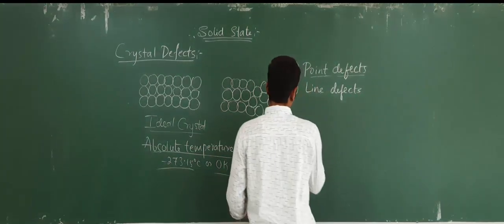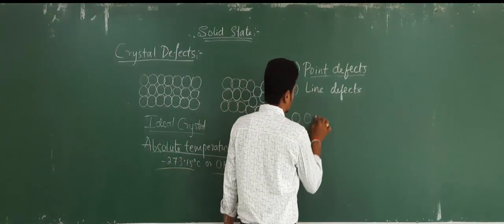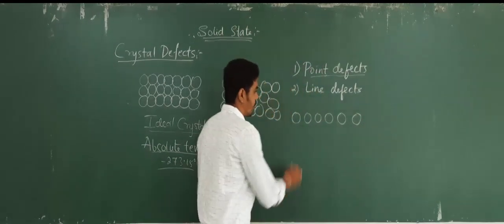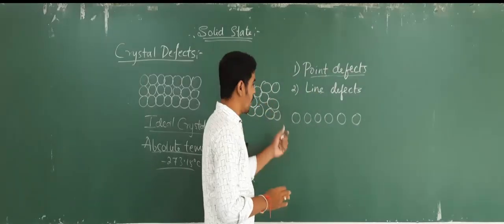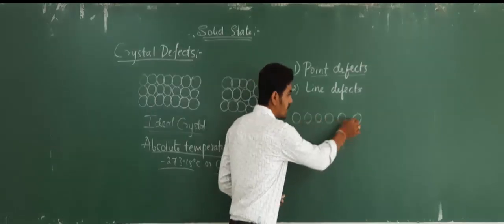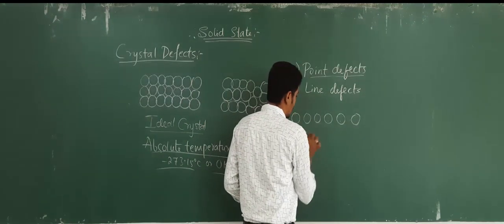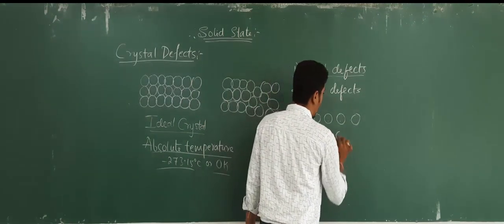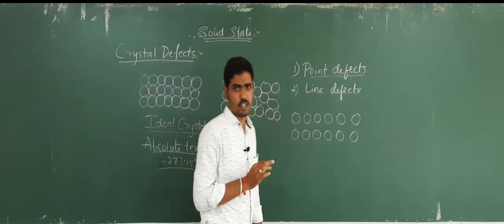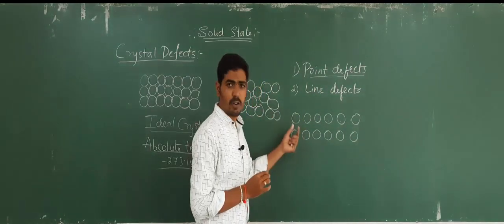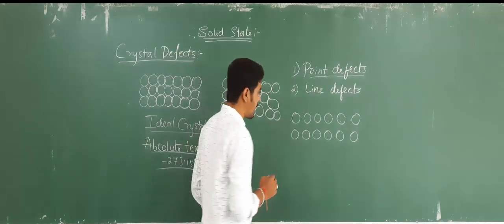Consider a crystal where the particles are regularly arranged. For better understanding, I have arranged the particles away from each other. But in actual solids, the particles are closely arranged. Just to explain these defects, I have arranged the particles in this manner.